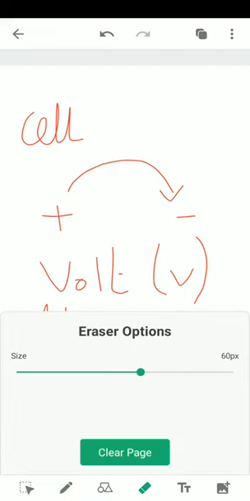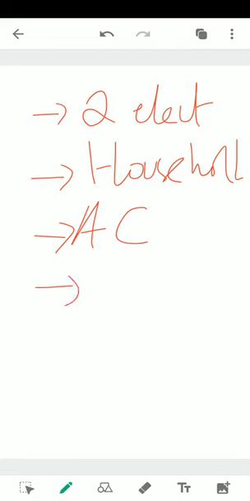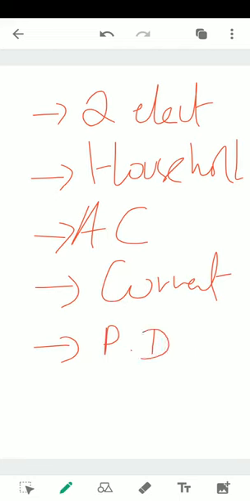So let us just try to recall what we saw. We saw that there are 2 kinds of electricity, static and non-static. Then we discussed household electricity, right? Then we discussed how alternating current moves. Then we discussed current, and after that we moved to potential difference. Once you have completed this video, whoever has gone through it is expected to know about all these 5 things.